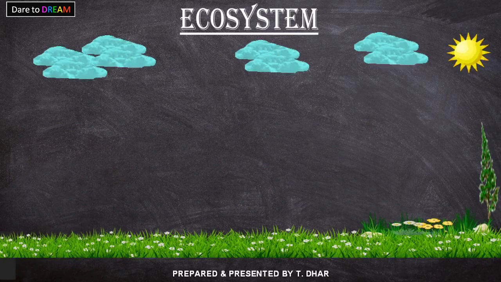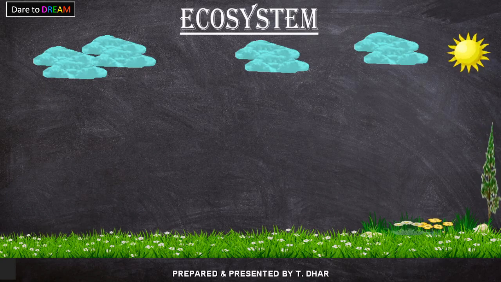We will have a better understanding of ecosystem with the help of the picture, or you can say an illustration of ecosystem. Now in this picture, what can you see? You can see here the clouds, the sun, the trees, grasses, flowers.